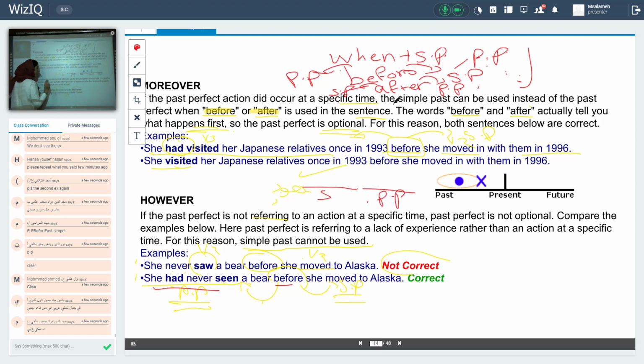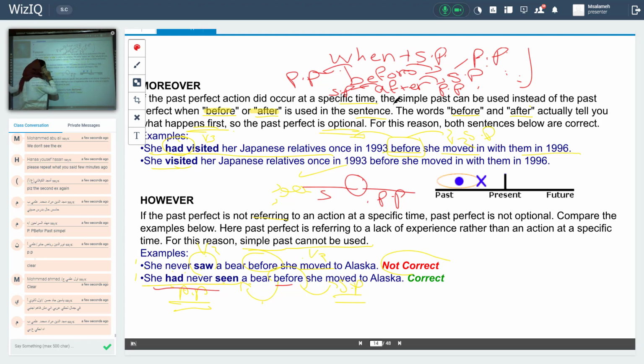It's clear. I have some keywords. I have words that tell me that when I have this keyword, this sentence is in which tense? In the past perfect tense. It's clear, Yasin.